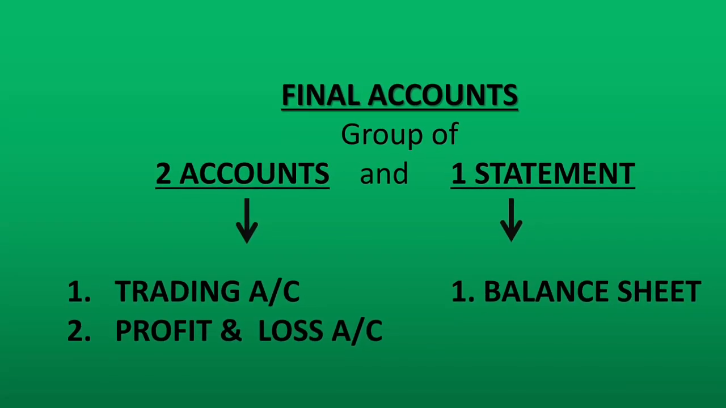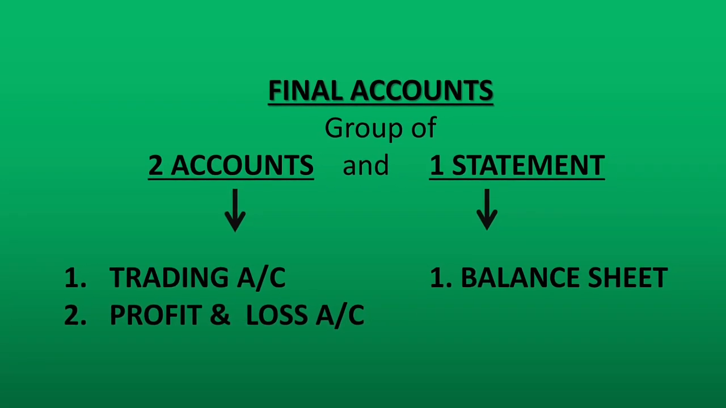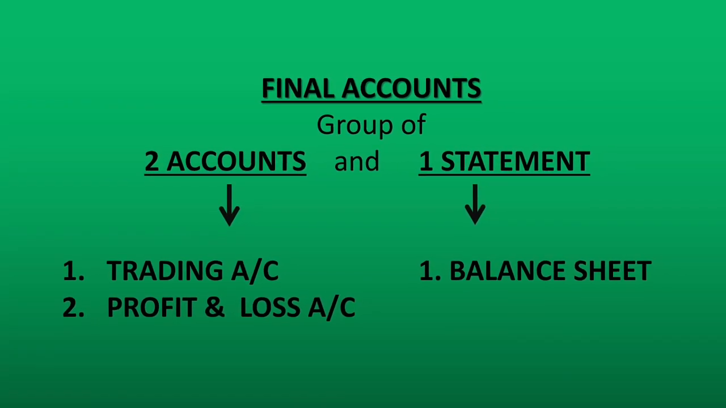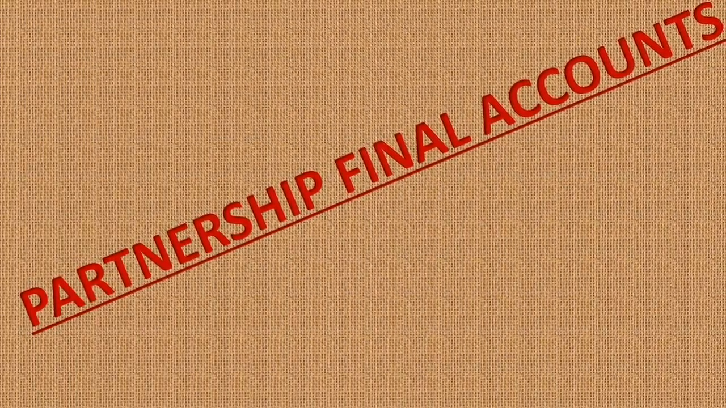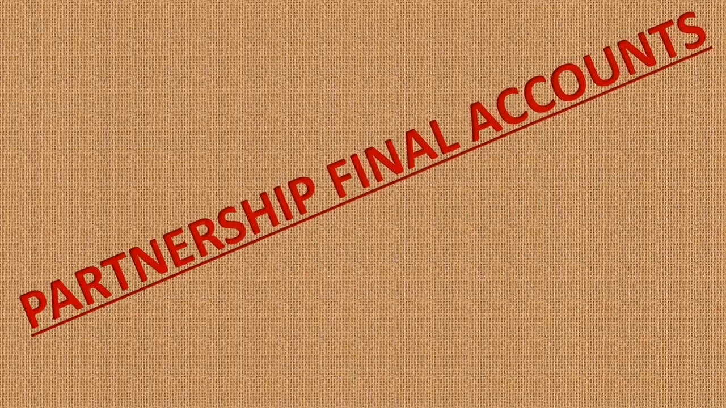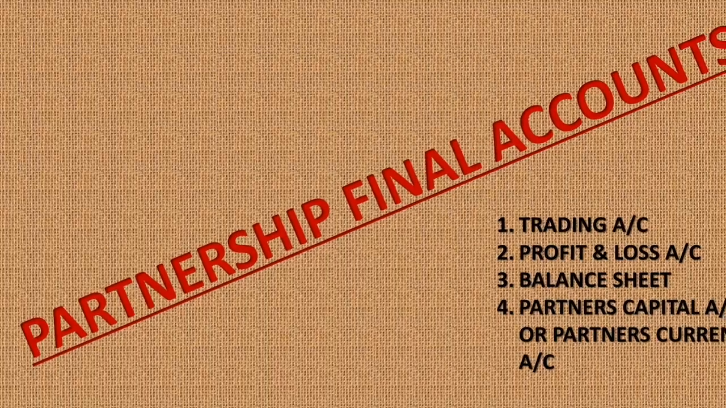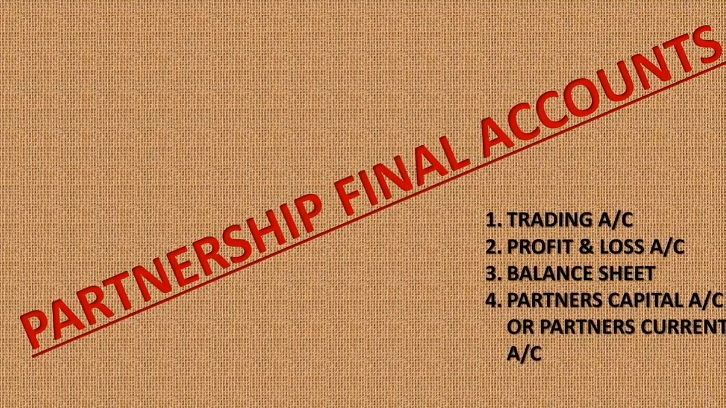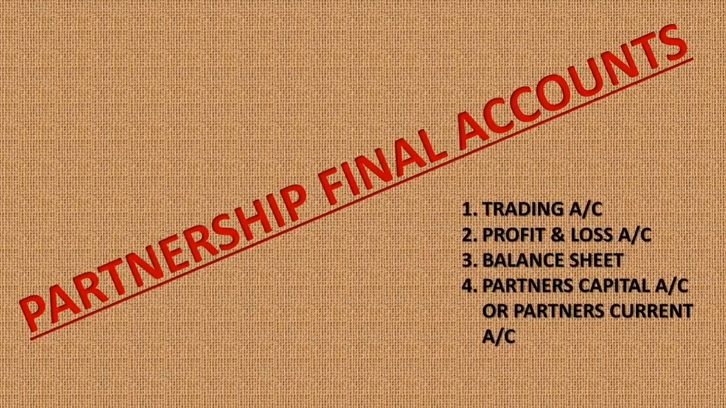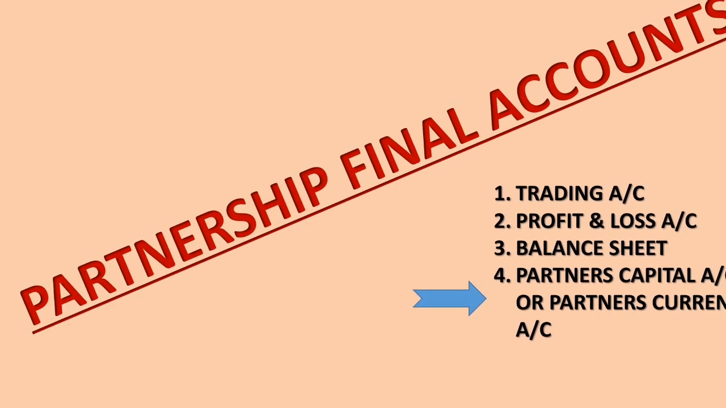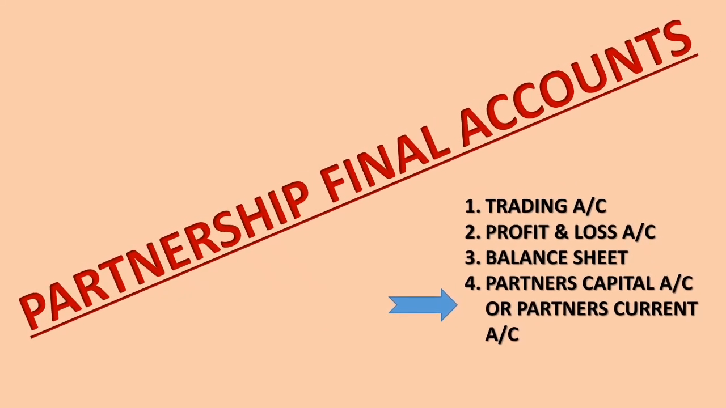So that's about final accounts. We have covered both the accounts, trading account, profit and loss account, and the balance sheet too in the revision. We move on with partnership final accounts. We have already done the meanings of the terms partnership and final accounts. In partnership final accounts too, we will be preparing trading account, profit and loss account, balance sheet, but we will also be preparing a new account which is called as partners capital account or partners current account.